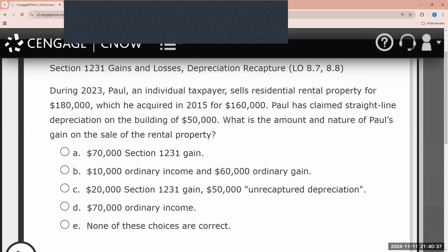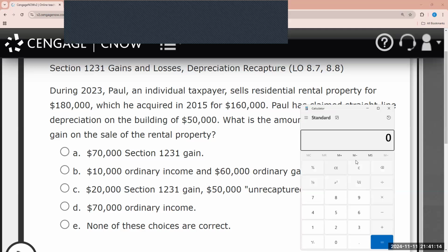All right, this brings us to our next question, fairly similar. Here it says, what is the amount and nature of Paul's gain on the sale of the rental property? During 2023, Paul, an individual taxpayer, sells residential real property for $180,000, which he acquired in 2015 for $160,000. Paul has claimed straight-line depreciation on the building of $50,000. What is the amount and nature of Paul's gain on the sale of the rental property?